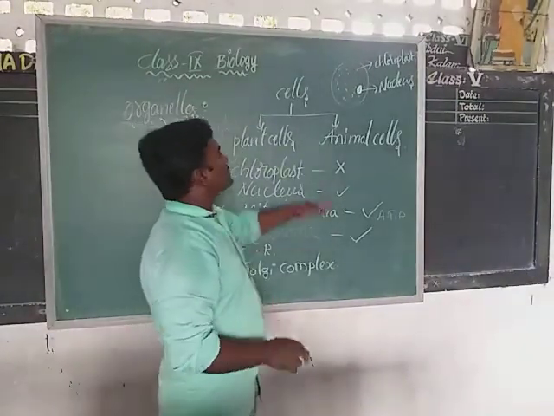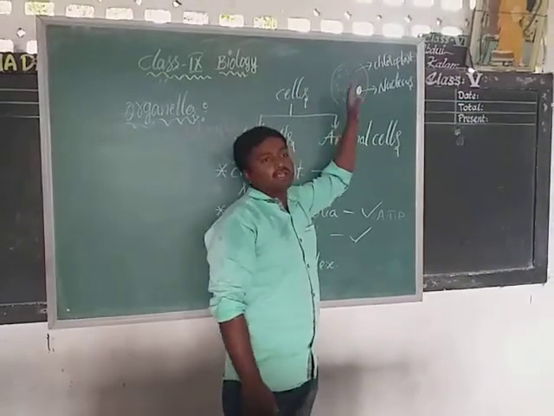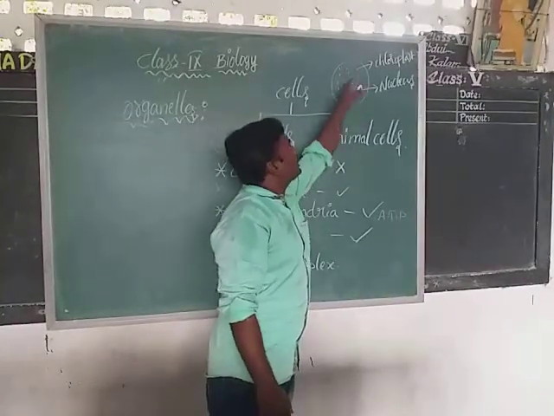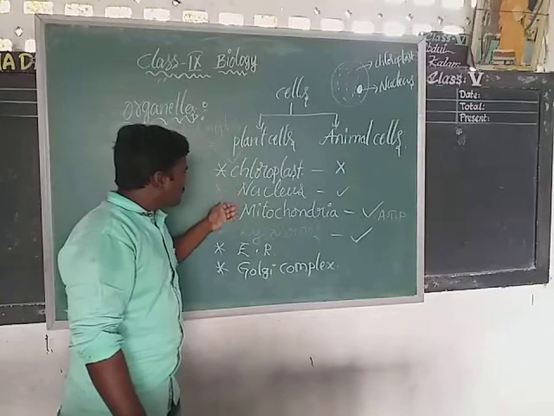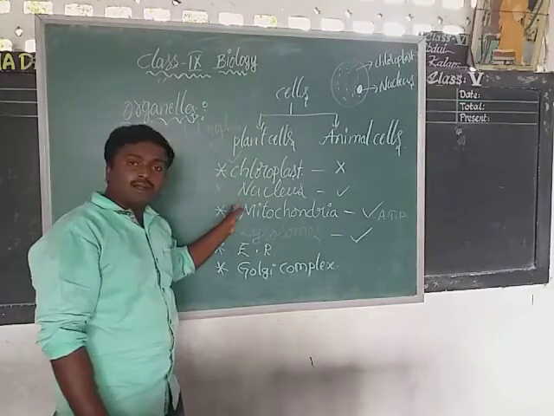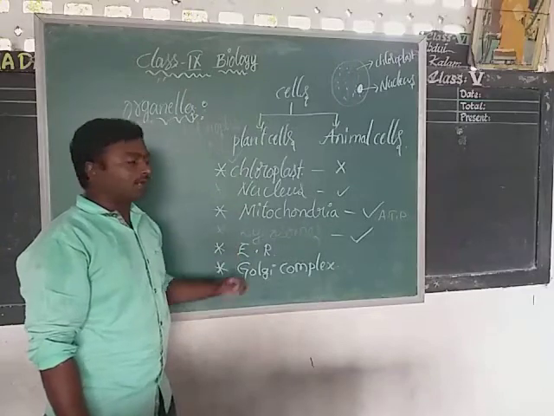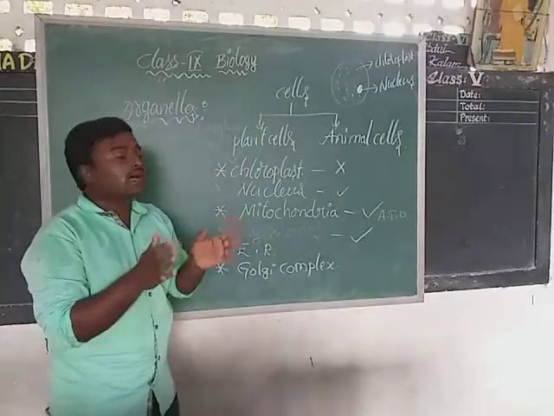For example, in this diagram, I showed you nucleus and chloroplast. These are some examples. Like nucleus and chloroplast, some other organelles are also there. Along with these, mitochondria is also present. Next, lysosomes, endoplasmic reticulum, Golgi complex. These are also present in plant cells and animal cells.